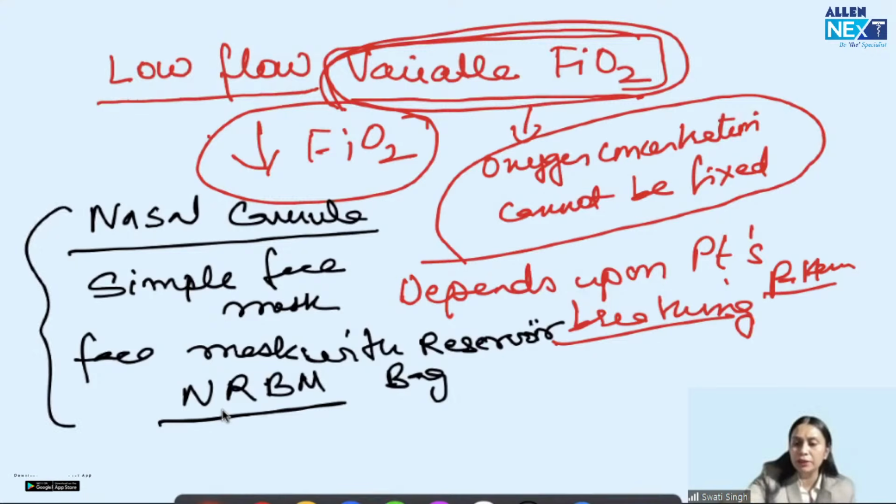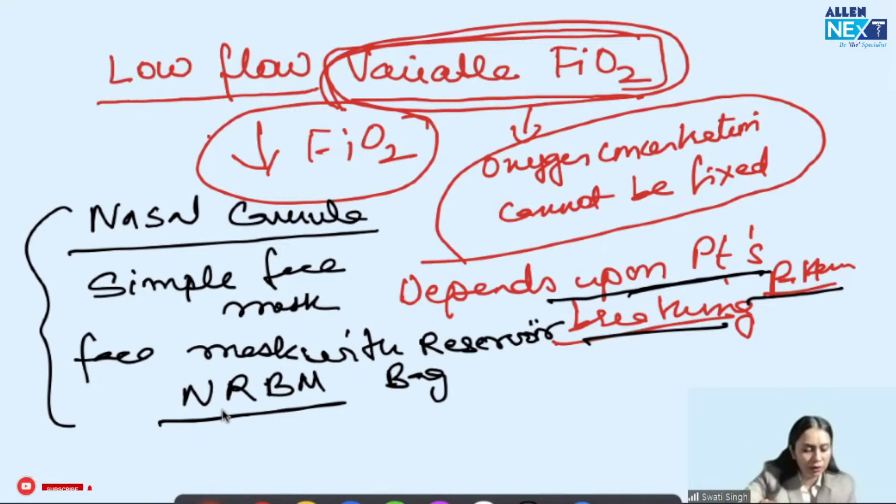Now, with these three devices, the FiO2, the oxygen concentration, depends upon the patient's breathing pattern. It is not independent of the patient's breathing pattern. In the last FMG clearance exam, the question asked was which of the following devices will give FiO2 from 0.25 to 0.45 independent of the patient's breathing pattern? These cannot be the answer because these devices are dependent on the patient's breathing pattern.